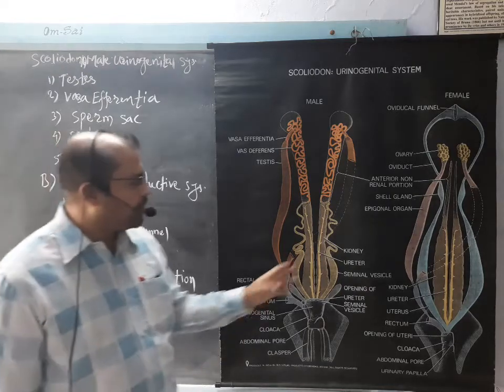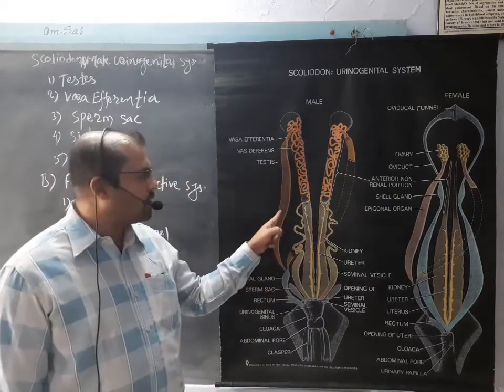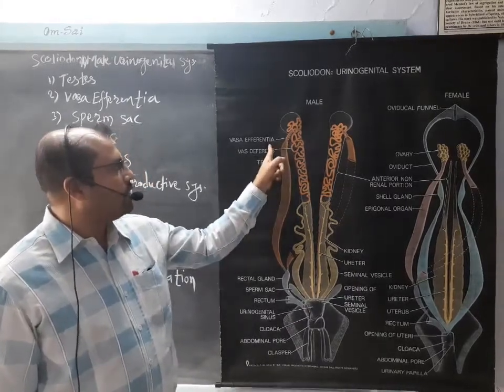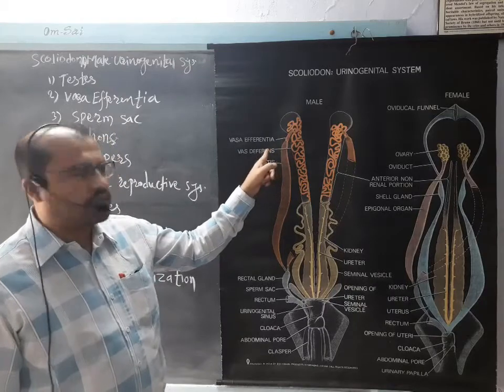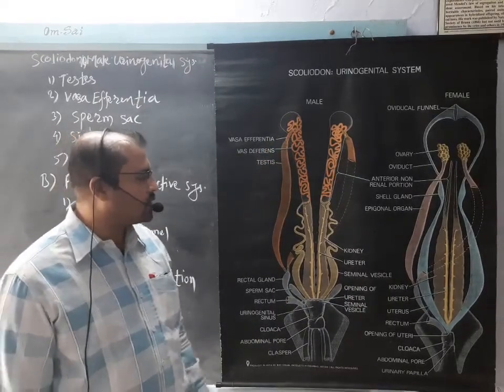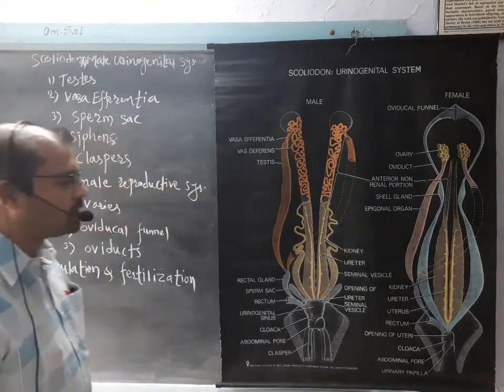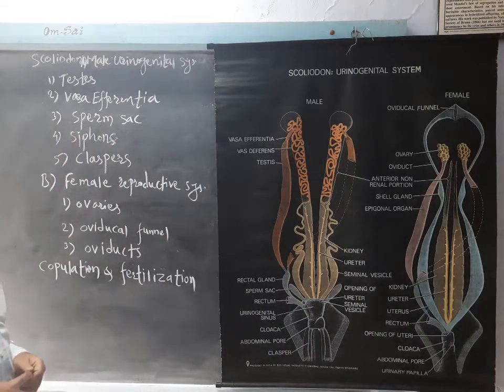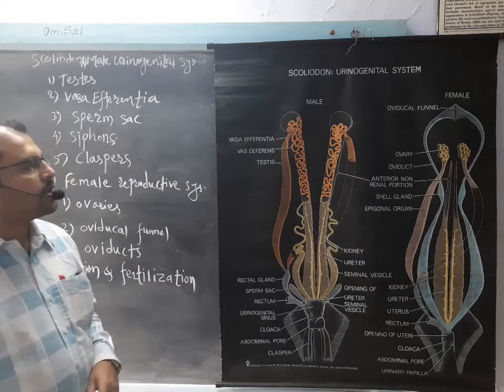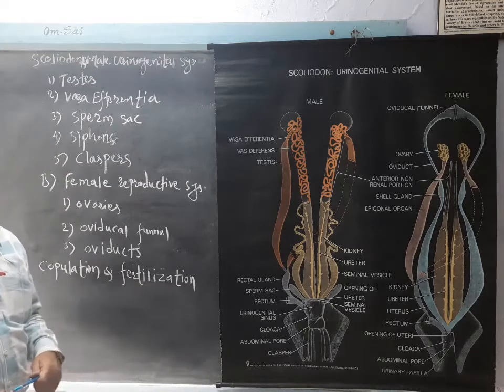So likewise, the male gamete which is produced in the testes, that is the sperm, passes to these smaller tubes, vasa efferentia, to the vasa deferentia, which are much coiled structures, then into the seminal vesicle, and from the seminal vesicle to these claspers at the cloacal region. So this is about the male reproductive system.